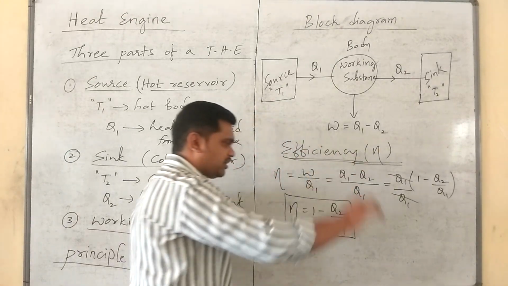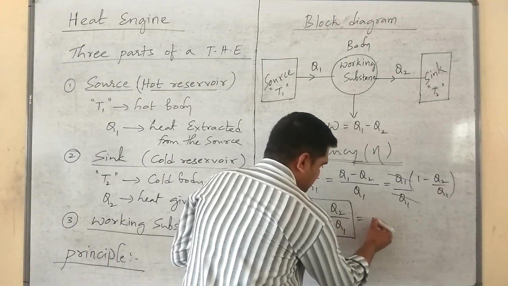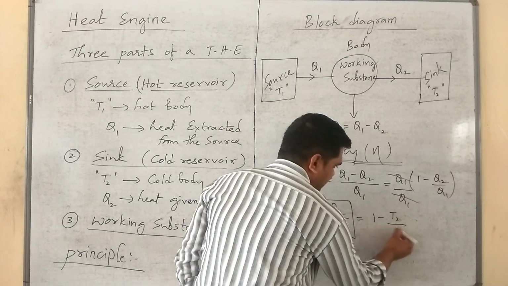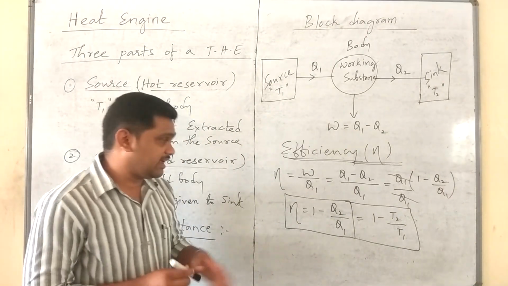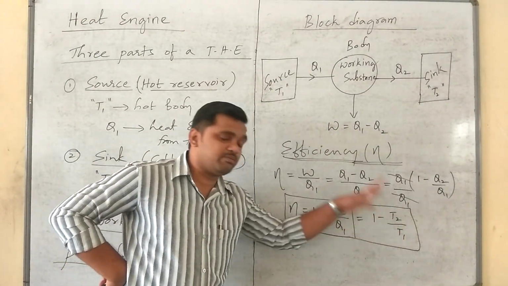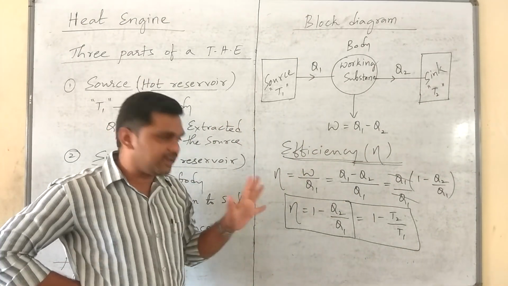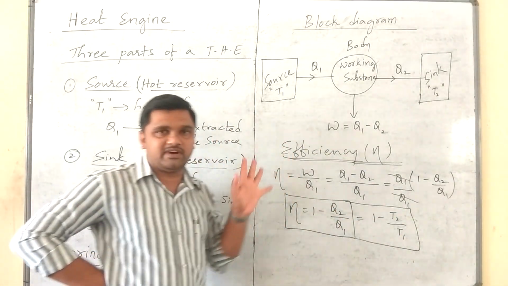1 minus Q2 by Q1, which is also written as 1 minus T2 by T1. We can equate 1 minus Q2 by Q1 to 1 minus T2 by T1 if and only if Q2 by Q1 is equal to T2 by T1.